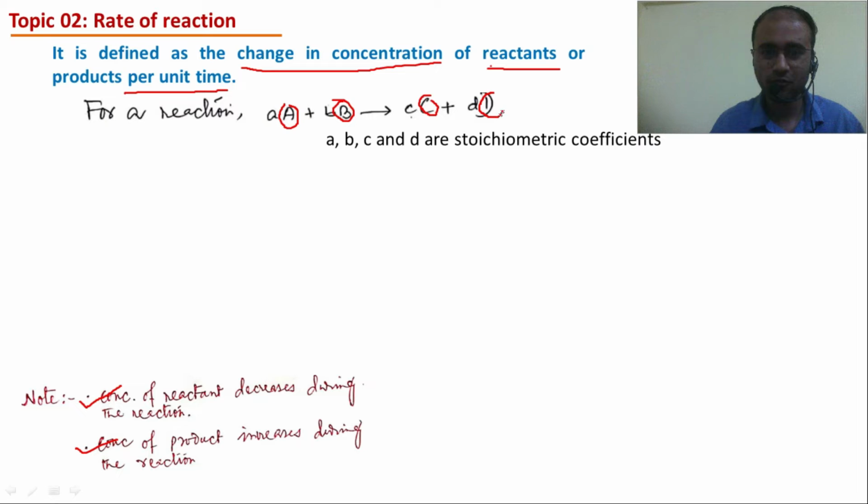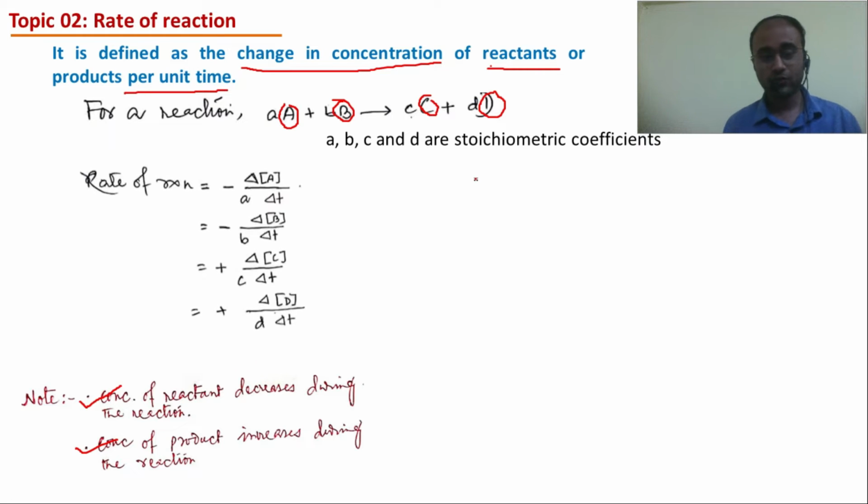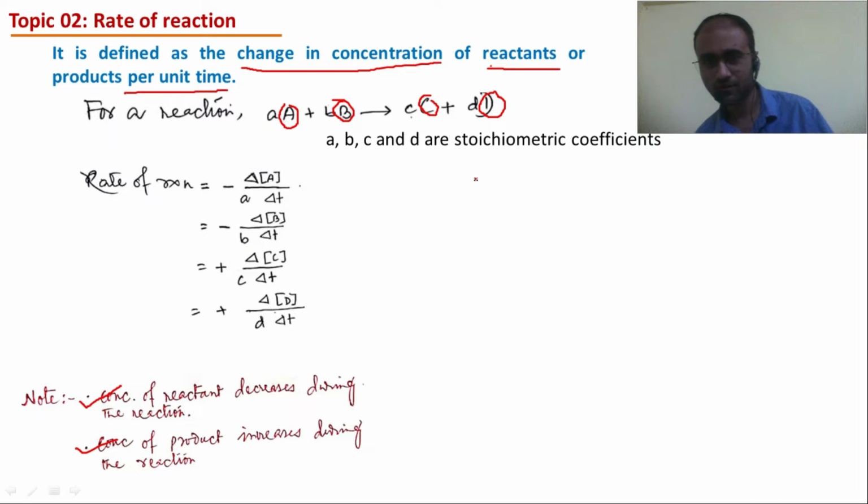A total of 4 species are involved in the reaction. So 4 ways I can write the mathematical expression for rate of reaction. Just focus on how to write; later we will understand why it is so.